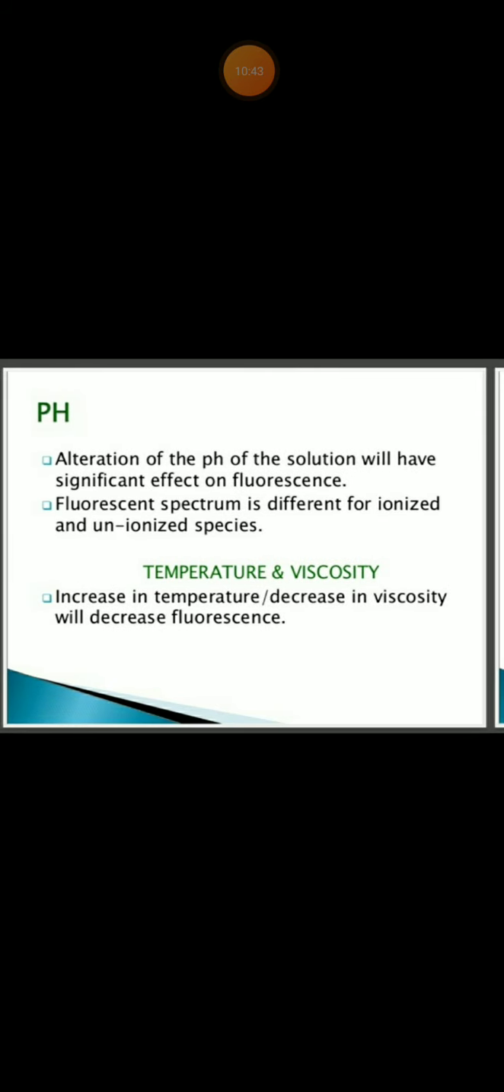And what will happen with the pH of the compound? How will it affect the fluorescence? Alteration of the pH of the solution will have a significant effect on fluorescence because the fluorescence spectrum is different for ionized and unionized species. Relatively small changes in pH can sometimes cause substantial changes in the fluorescence intensity and spectral characteristics. For example, serotonin shows a shift in fluorescence emission maximum from 330 nanometers at neutral pH to 550 nanometers in strong acid without any change in the absorption spectrum.